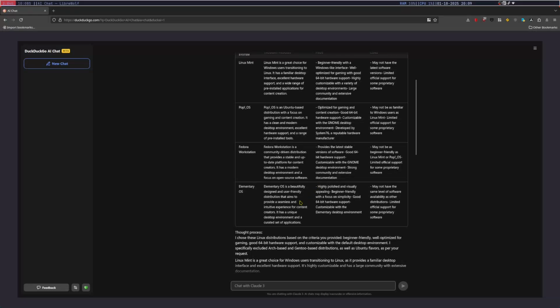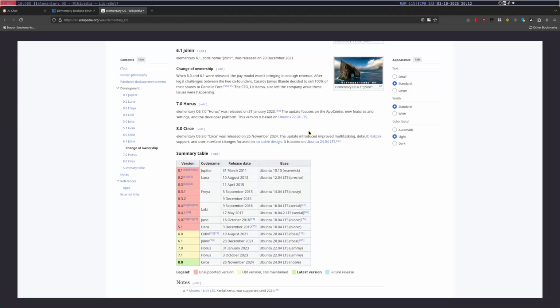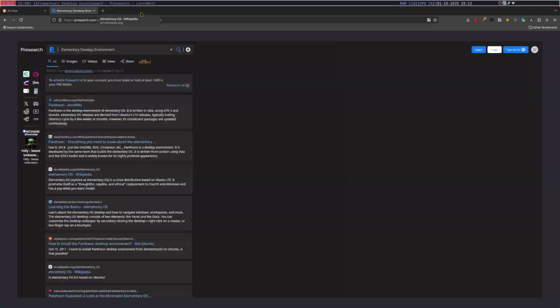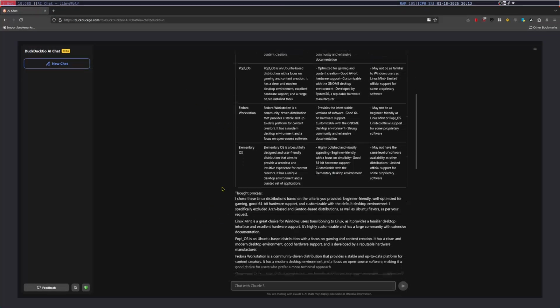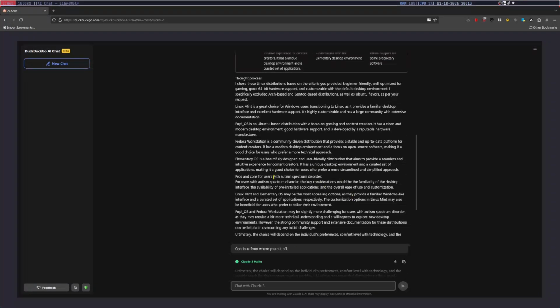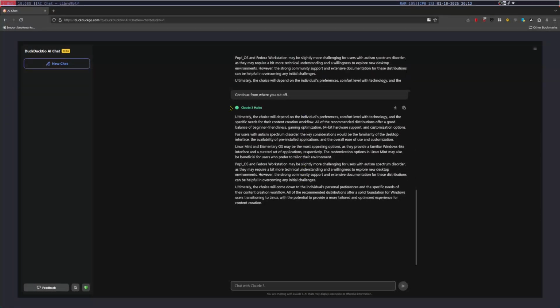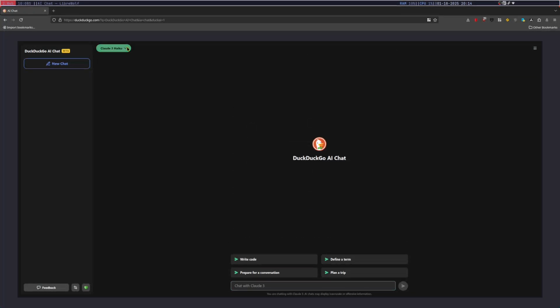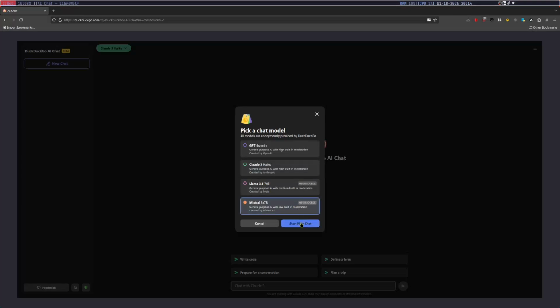Elementary is Ubuntu based, so basically some of the same stuff. Simplicity, okay. Oh, I think I have an idea of what we're going to be seeing here. I think it will come with Snaps. So I think that is a little bit of a weird thing here. Here's the thought process. Okay, it actually also gave me the stuff for autism spectrum disorder as well, which is pretty nice actually. Let's do the same thing, but this time I will use Mixtral.